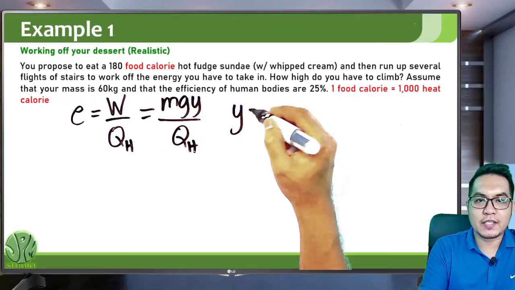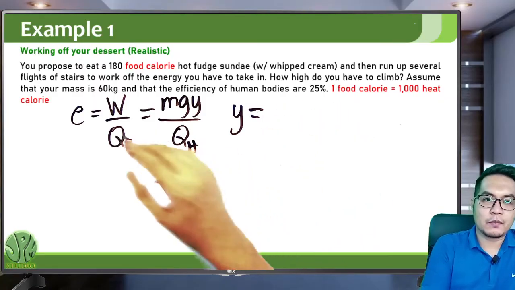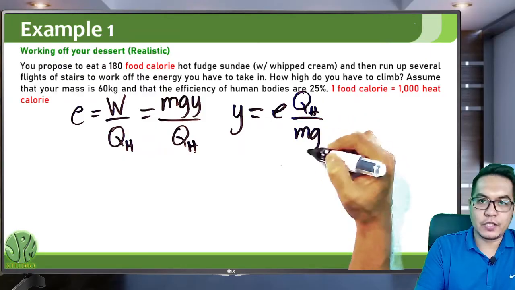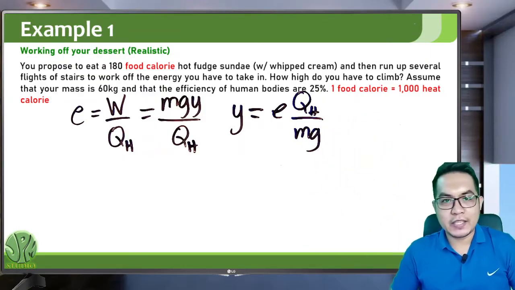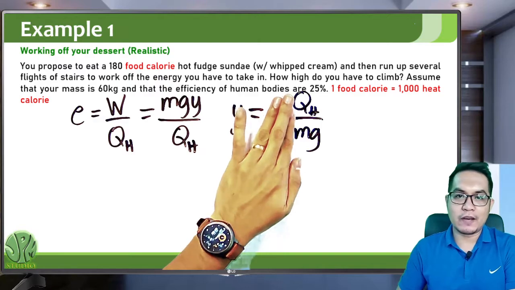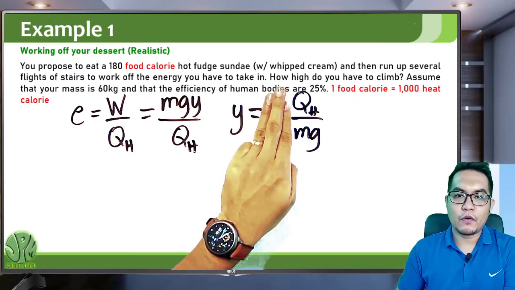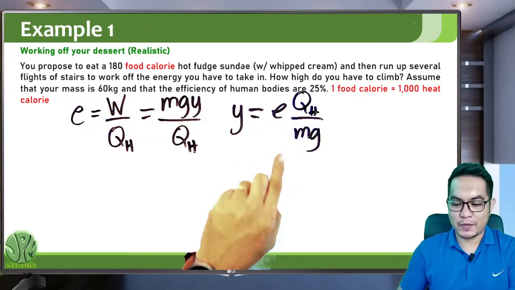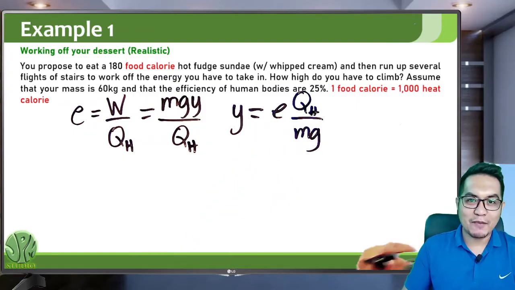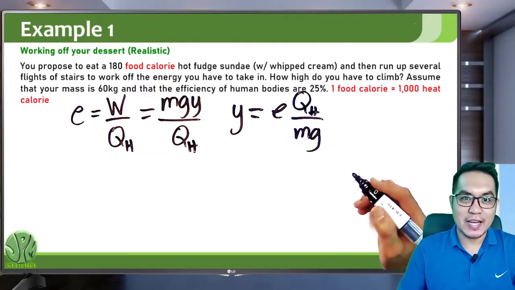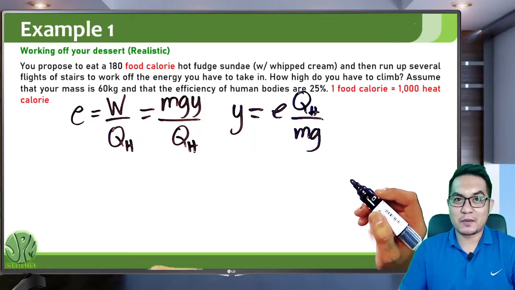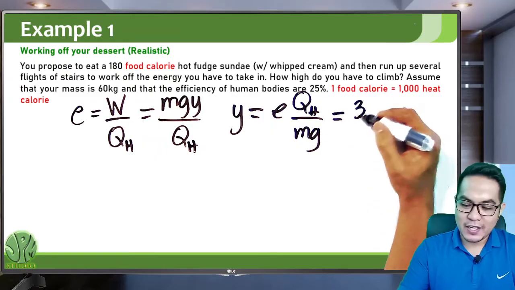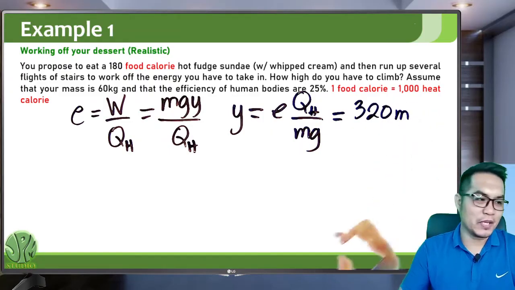So y is just equal, cross multiply, you have e QH over mg. So in the previous problem, we didn't take into account the efficiency. So we only have this one, Q over mg. But it's now multiplied by the efficiency, in this case 25%, which means we will have 25% of our previous answer. So our previous answer here is actually 1,280 something. So 25% of that is 320 meters.